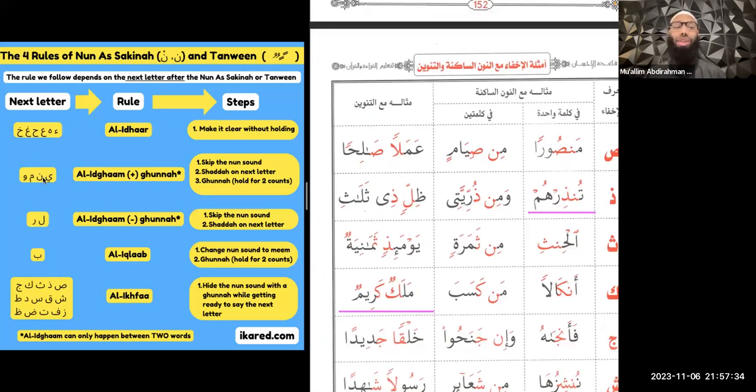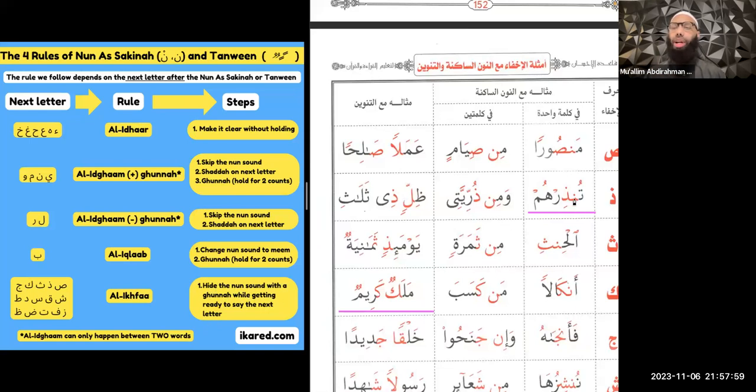Now, the easiest thing to do is to memorize these letters for each rule. But for the last one, just remember, if it's not one of these, it's going to be one of these. All right? It's going to be part of al-ikhfa. Now, al-ikhfa is an interesting rule because it has one step, but it's a long step. What we're going to do with al-ikhfa is we're going to hide the noon sound with a ghunna while getting ready to say the next letter. Right? So let's do a couple examples here.